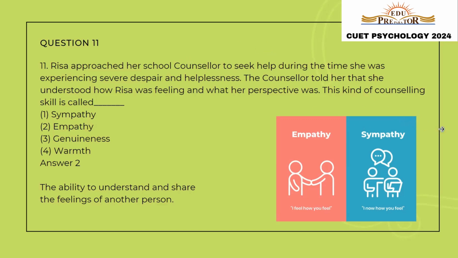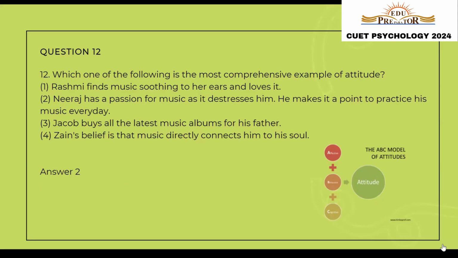With this, let us move on to the 12th question. Now, the following is the most comprehensive example of attitude. So we have to search for an example that contains all the 3 components of attitude, that is affective, behavioral, and cognitive. So let us read the statements and we'll try to understand which of the following statements contains all the 3 components. Rashmi finds music soothing to her ears and loves it.